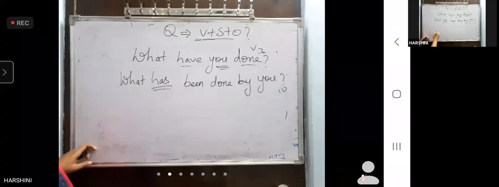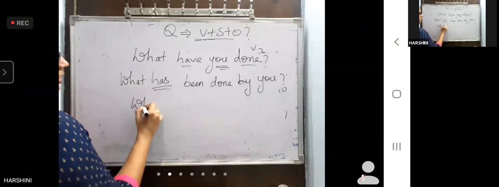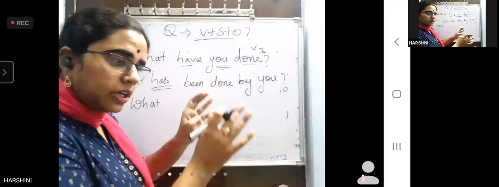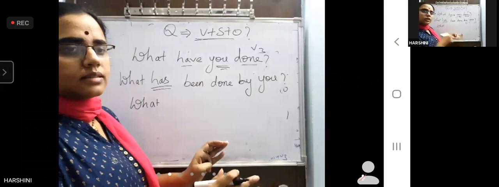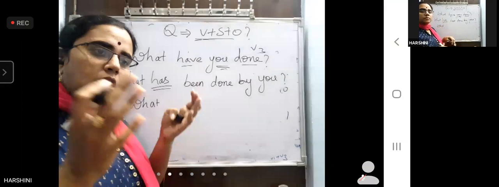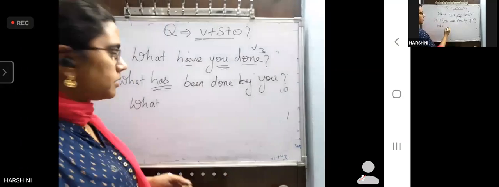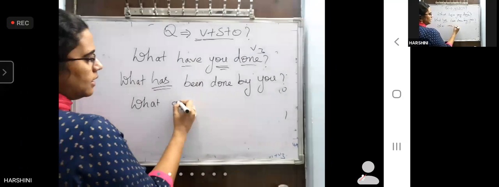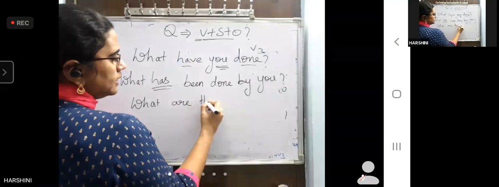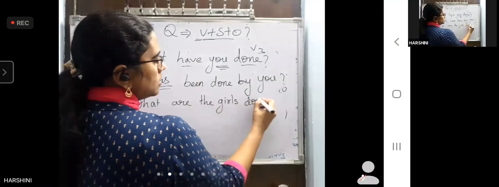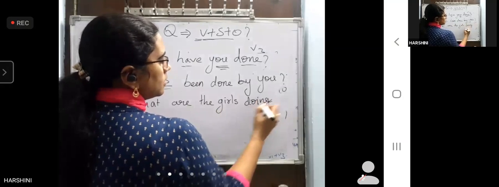One more example. So you should not be in a hurry. First find out in which tense the sentence is. And you know you have all the structures in your brain. Just apply them and write the answer. Don't go into confusion. What are the girls doing there?